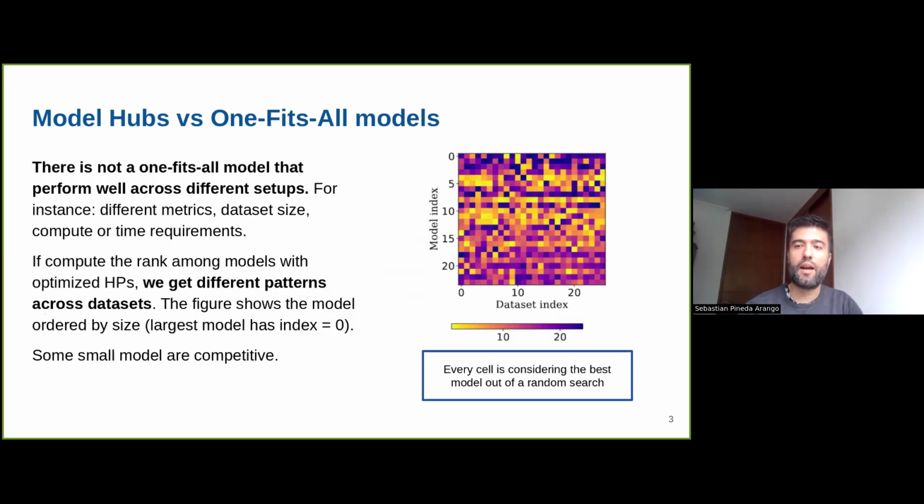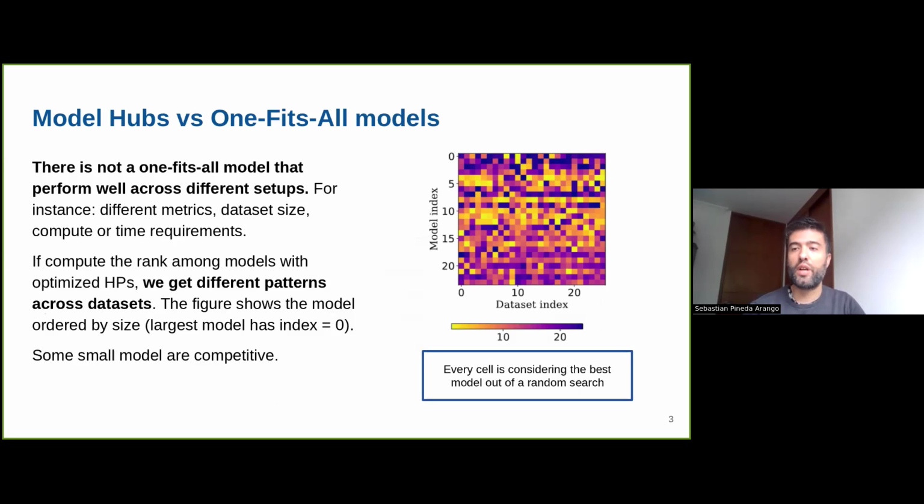This is a challenge because there is not a one-fits-all model. If we consider different setups, like different metrics or different dataset sizes, even different compute requirements or time requirements, there will always be a different model that might be better for us.